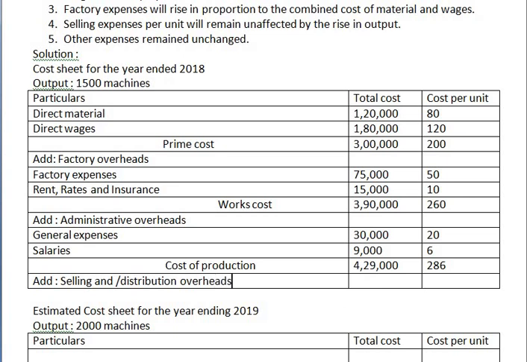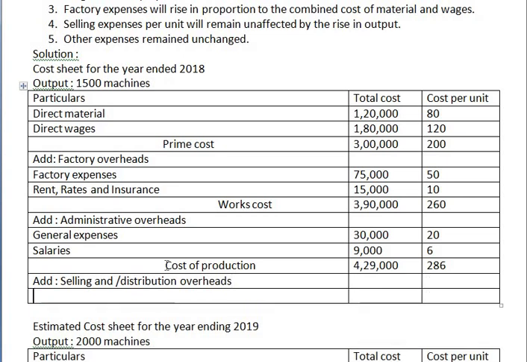Selling and distribution overhead. Selling expense is given in the problem, right? So selling expenses is 45,000, divided by 1,500, that is 30.